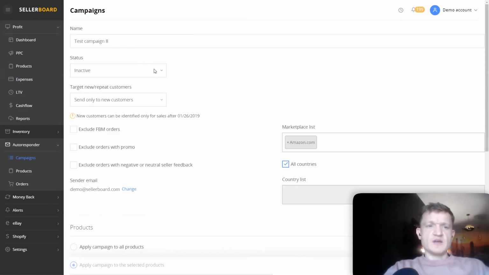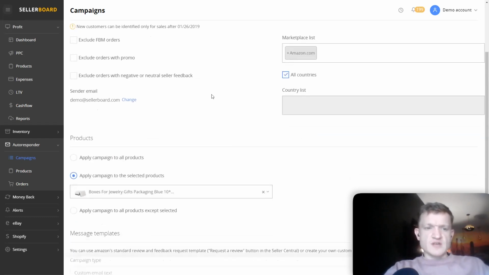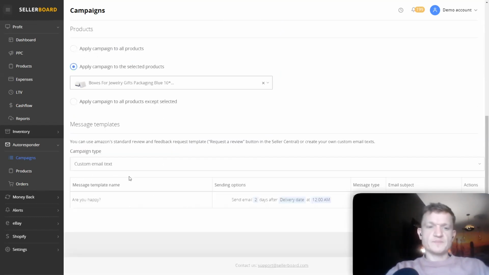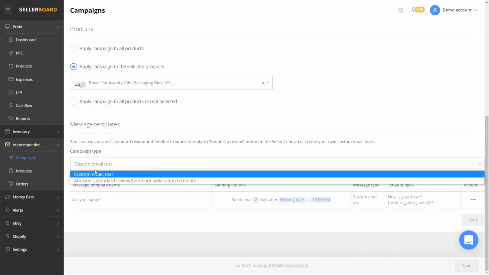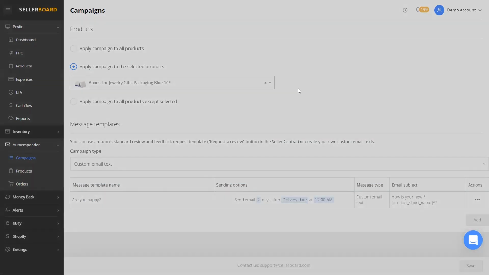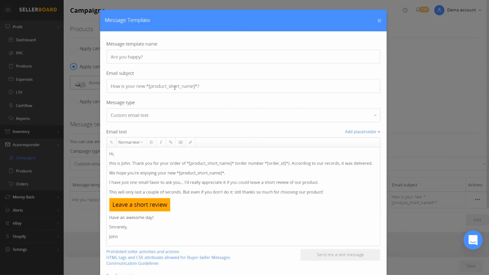Of course, you give it a name, you have the status, if you send out, or you can just test the emails to see how they look. Besides that, you can change your targeting settings right here: which marketplaces you are interested in, which business models, and you can select certain products that you want to include in this campaign. So this is it. You can use the custom email text, or you can use the Amazon standard review feedback solicitation template. Inside the template, if you decide to create one, you have the options to attach maybe a PDF, instructional documents, or whichever useful information you want to send out to the customer. And you can always change the design right here.